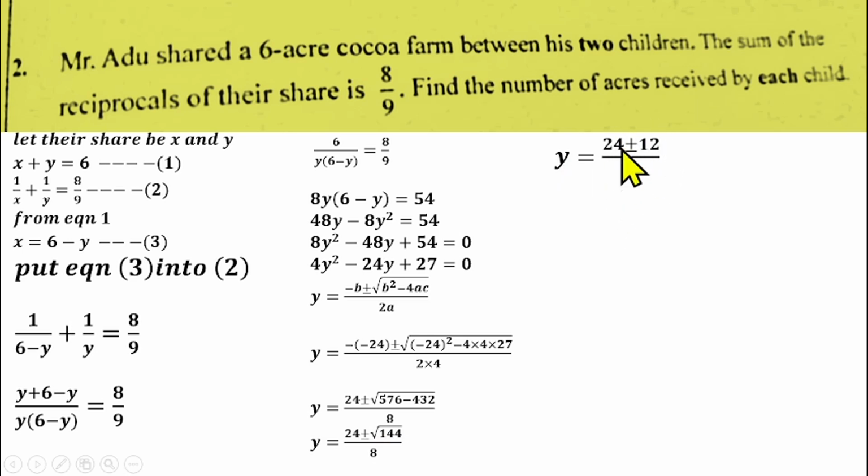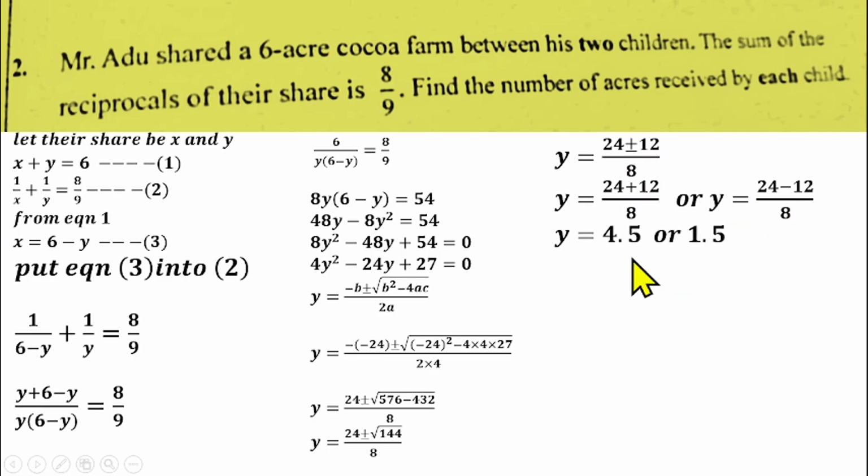This statement implies two statements. So we'll be having y is equal to 24 plus 12 over 8, or y is equal to 24 minus 12 over 8. So if you simplify that, you'll be having your y to be 4.5 or 1.5. So that will be the value of y. We need to get the value of x also.